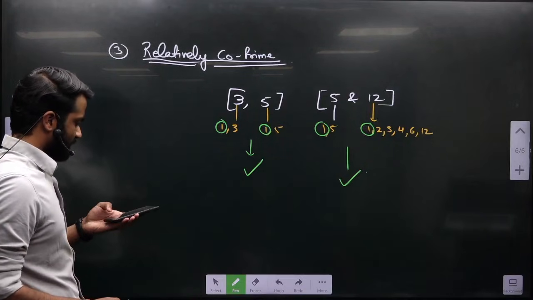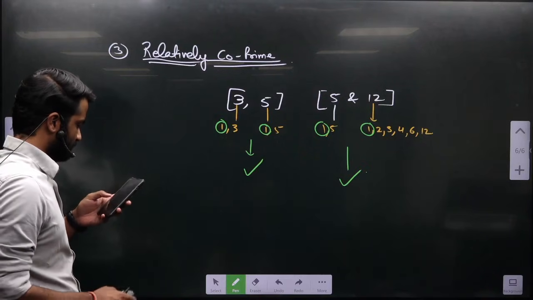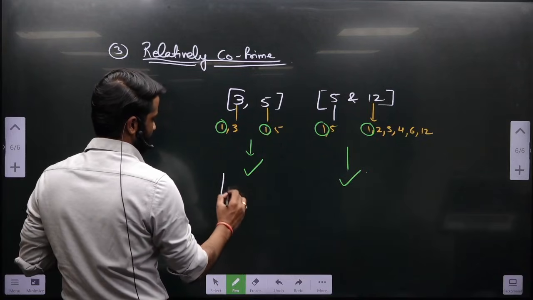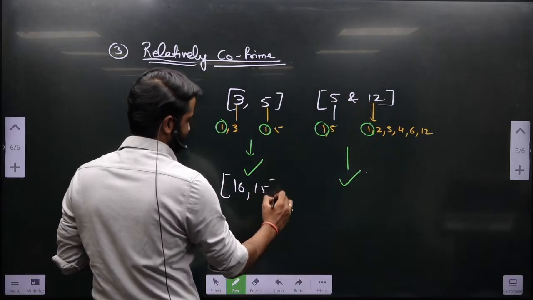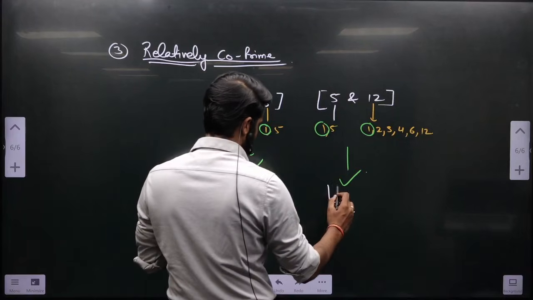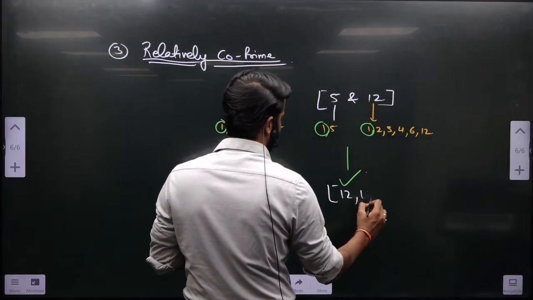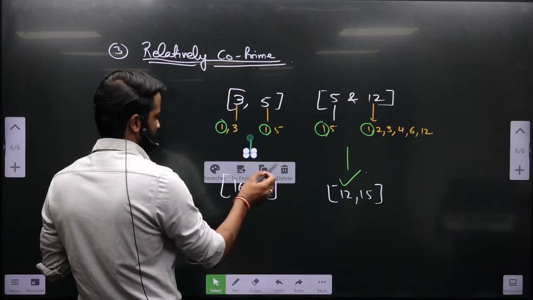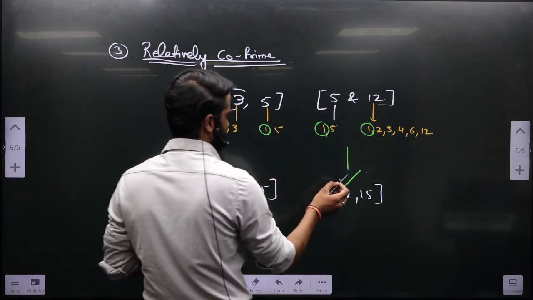Now you will test two numbers. (16, 15) and then you write 12, 15. Do not speak the answer. Solve and sit.